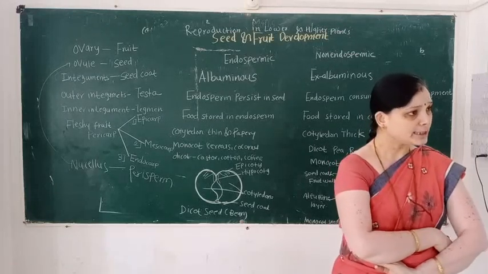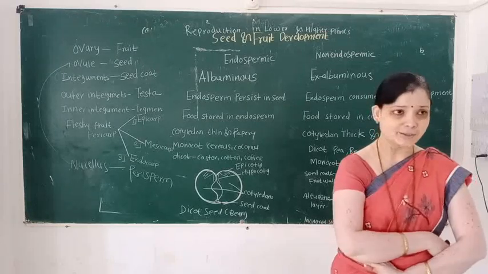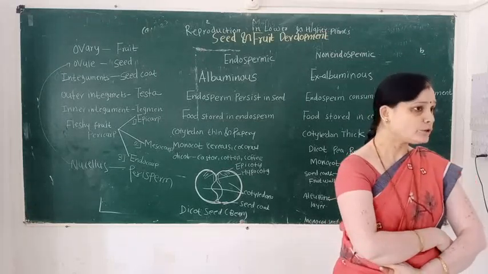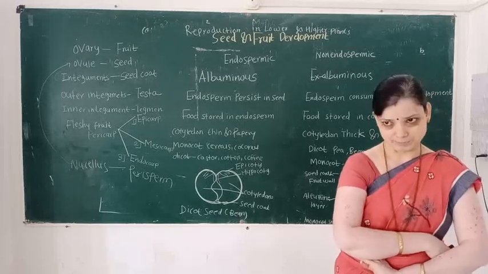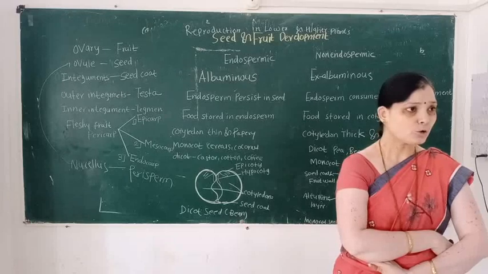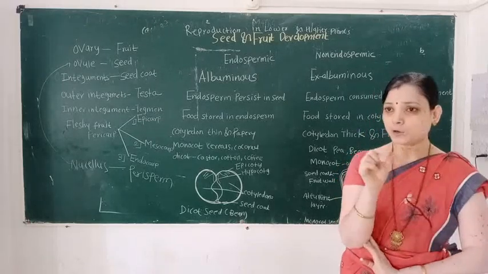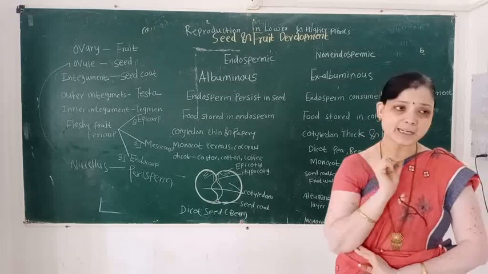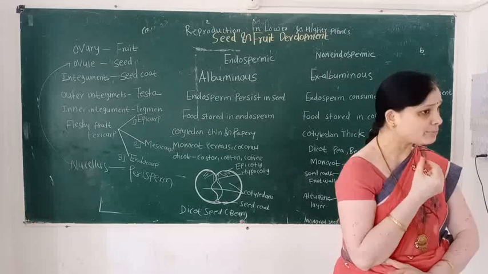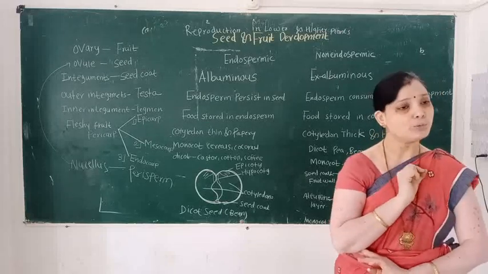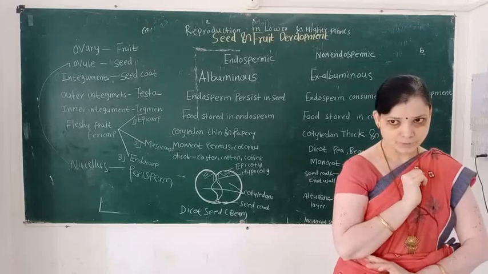So in those seeds where endosperm is present, endosperm takes part in nutrition. So the food storing organ in an endospermic seed is the endosperm, but in a non-endospermic seed, that is an ex-albuminous seed, endosperm is consumed.